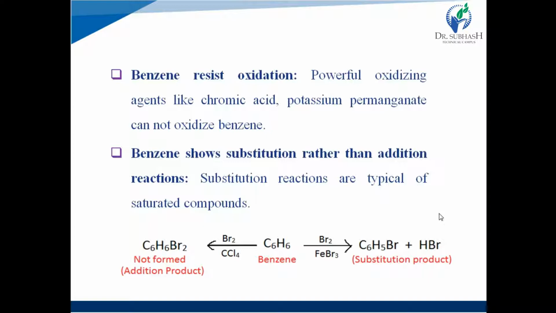But practically, this product is not formed. In place of that, when benzene is reacted with bromine in the presence of ferric bromide, it produces the substitution product, that is C6H5Br, plus HBr as a side product.